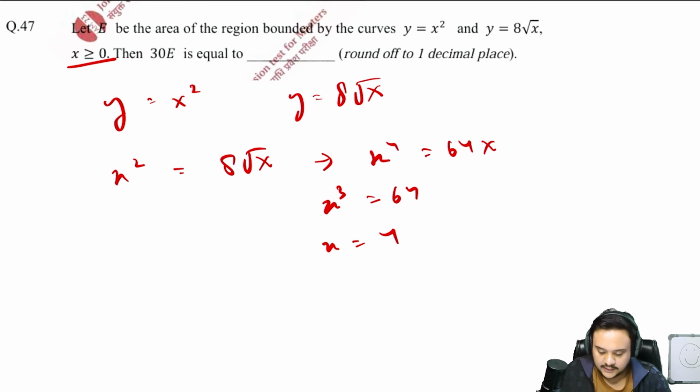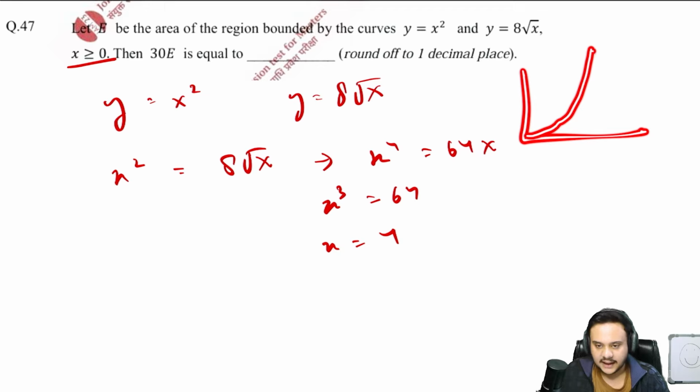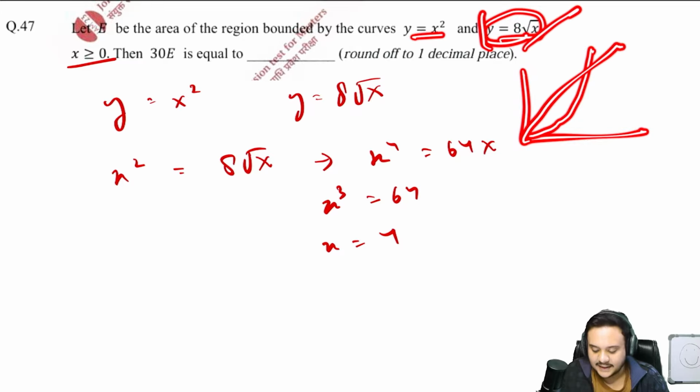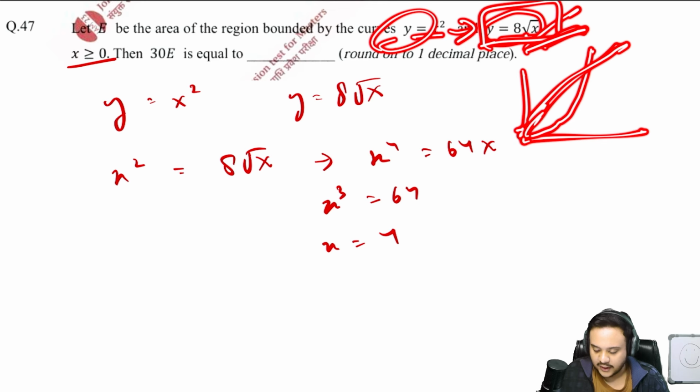Okay, so now let us try to find out to integrate. Let us say that you know that the graph of y is equal to x square will look like this, and you do not know which of these curves will be up, or basically which term of integration should come before. Because the thing is that let us say that this is just a straight line, okay, this one. So now you are going to be taking this value first when you are integrating, then you will subtract this value from this value. So to find this region, you will basically subtract the area below this curve from the area below this curve to just find this, right?